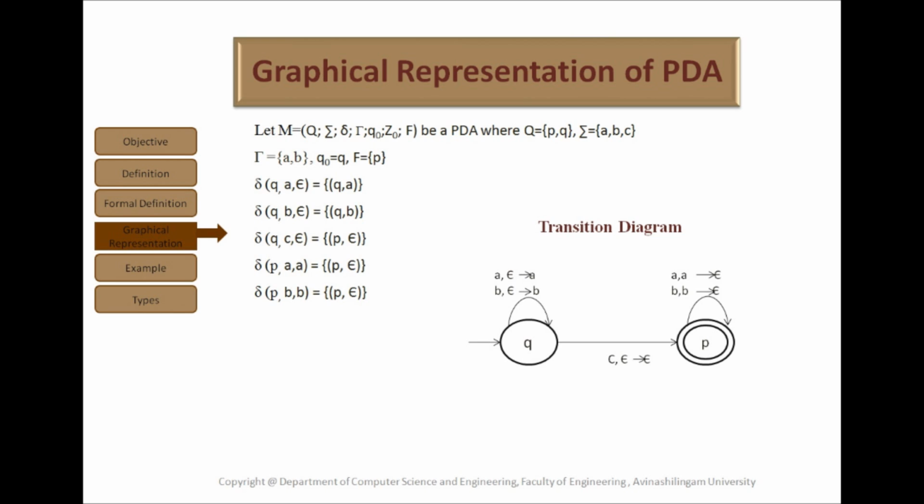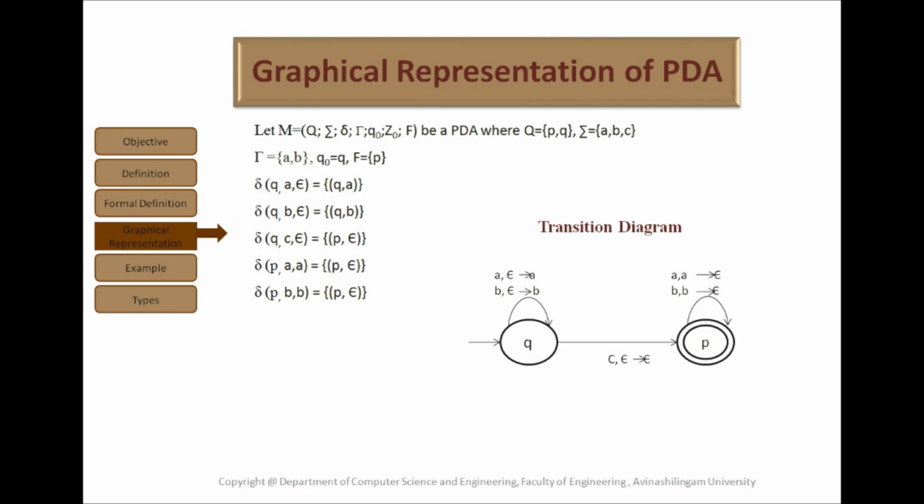Here we have the transition functions. δ(q, a, ε) is equal to (q, a). δ(q, b, ε) is equal to (q, b). Next, δ(q, c, ε) is equal to (p, ε). In the first two transitions, from the state q, it moves to the state q using a, ε to a and b, ε to b.